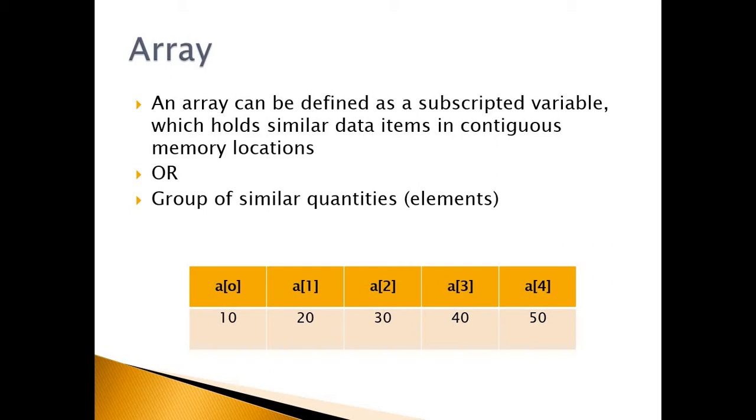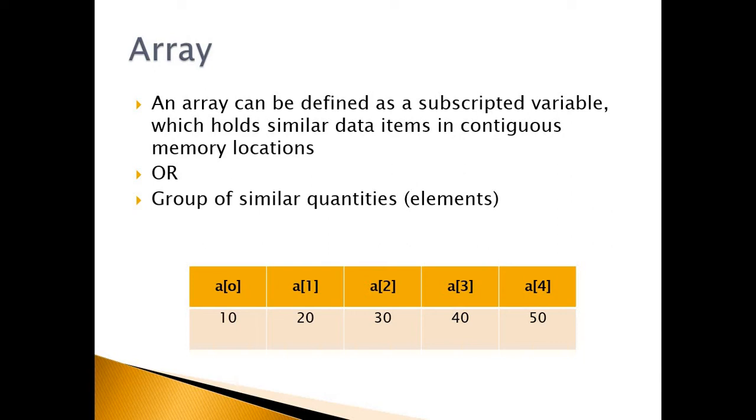To access the second element, the index 1 can be used, that is A of 1 gives the value stored at the second location, that is 20. Similarly, to fetch the third element, the index used is A[2], fourth element A[3], fifth element A[4].